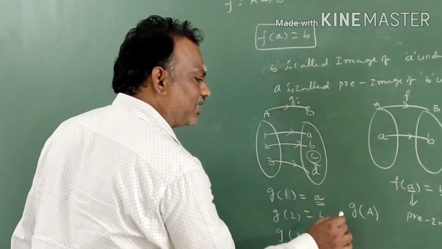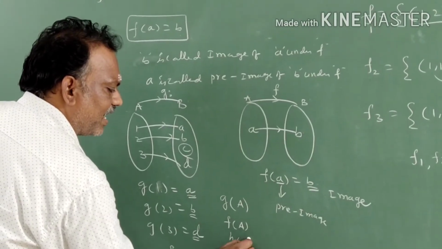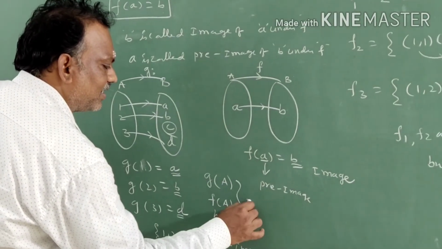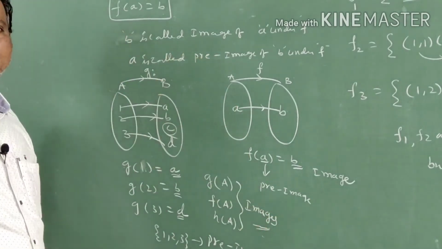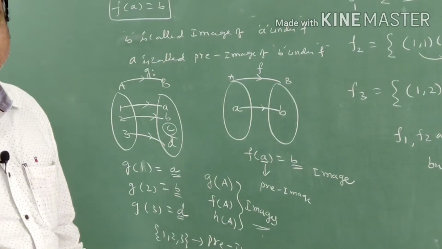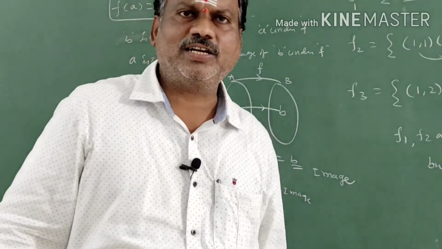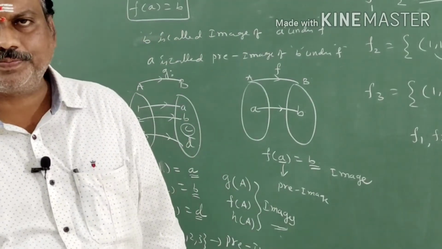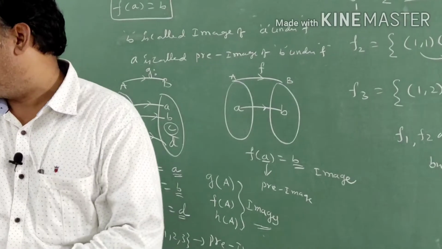If it is a function f, we will write f of A. If it is h, we will write h of A. These are always called images. f of A is called the images. Images are nothing but what we call the range. Next concept I will explain. These are all clear, students? Okay, right.